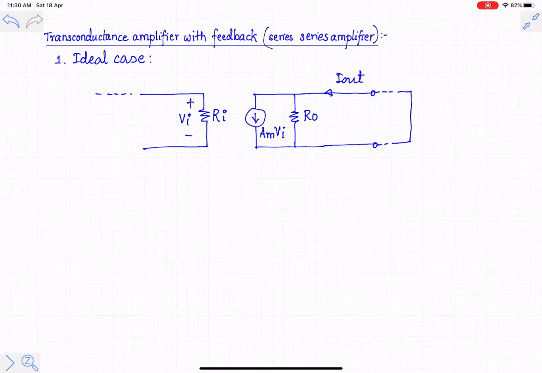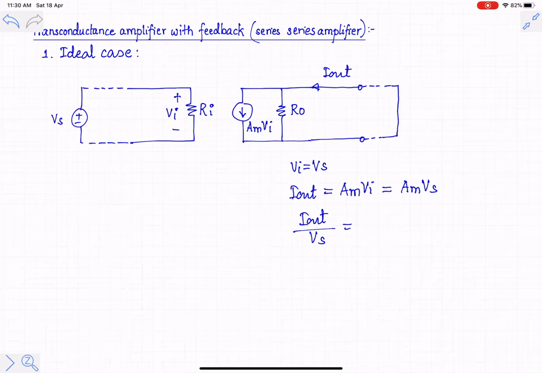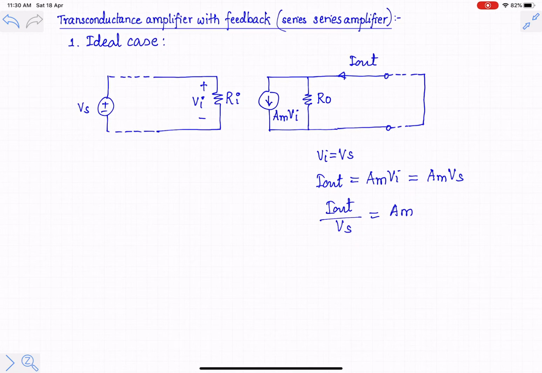On the input side, we apply the voltage source, plus minus Vs. We can see that Vi is equal to Vs and I out is equal to Am into Vi. The reason is a short circuit is placed across Ro, so no current will flow through Ro. So it is equal to Am into Vi, which is equal to Am into Vs. So I out divided by Vs is equal to Am. So this is called the open loop gain.